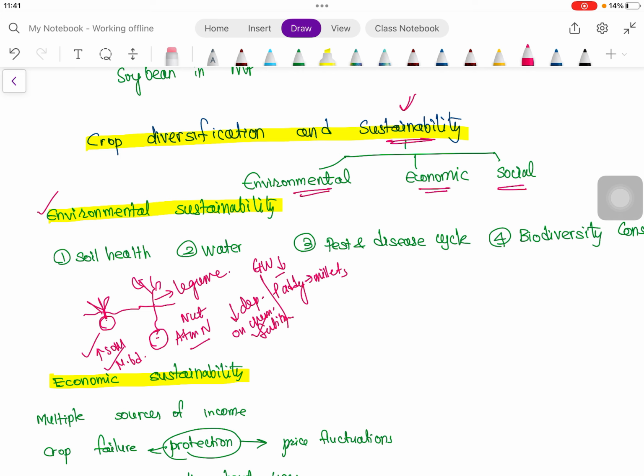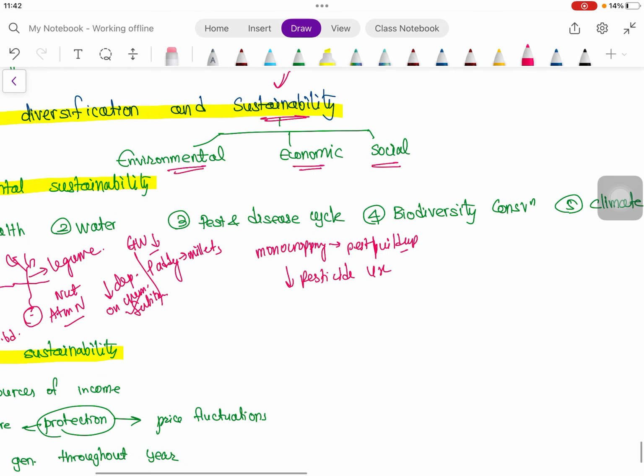Then pest and disease cycle: as we know, monocropping will lead to pest buildup, and whenever we rotate and diversify the crop, that interrupts the pest cycle and eventually reduces pesticide use.